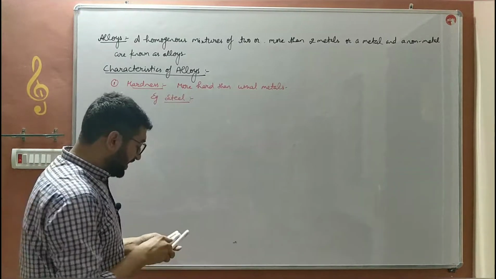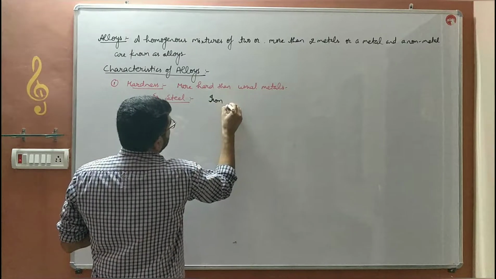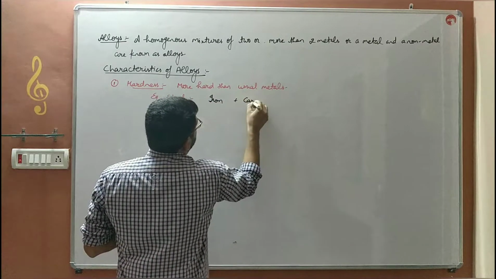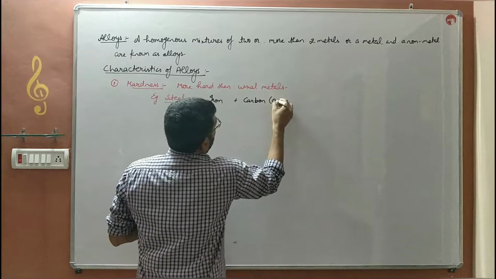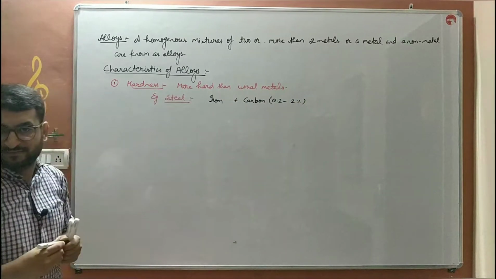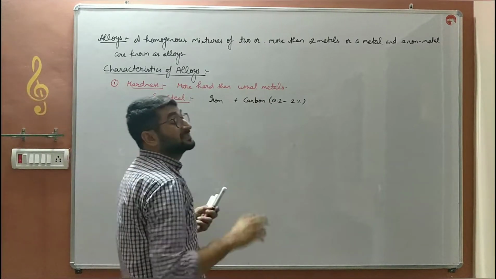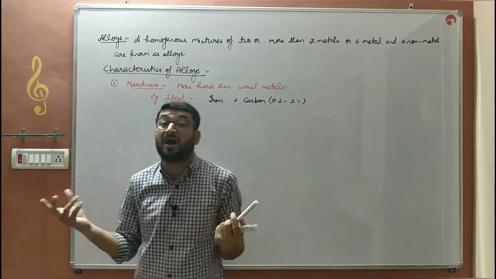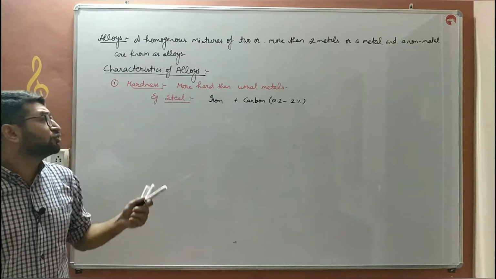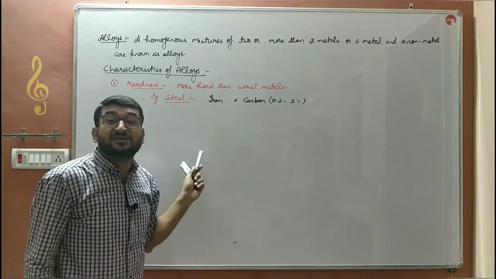Steel is an alloy of iron and carbon. 0.2 to 2% carbon is used to make steel. That composition varies, and that will make the iron hard. The carbon is added to iron so that its hardness increases, and that alloy is known as steel.